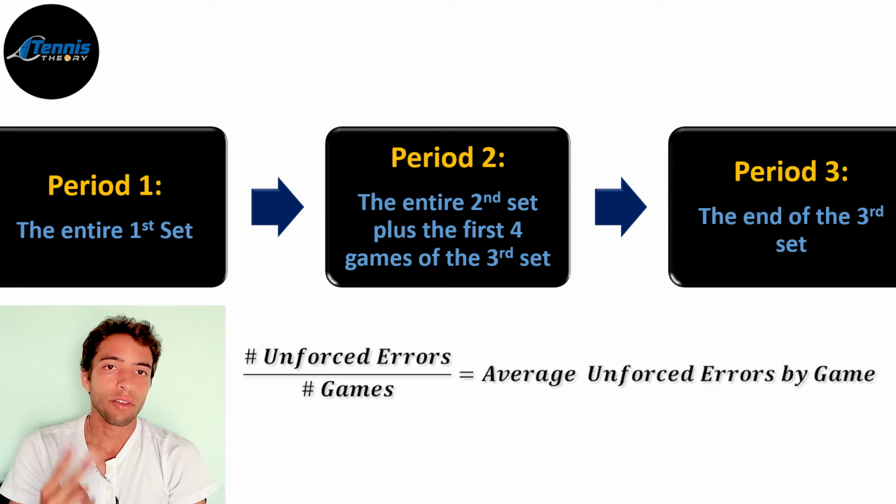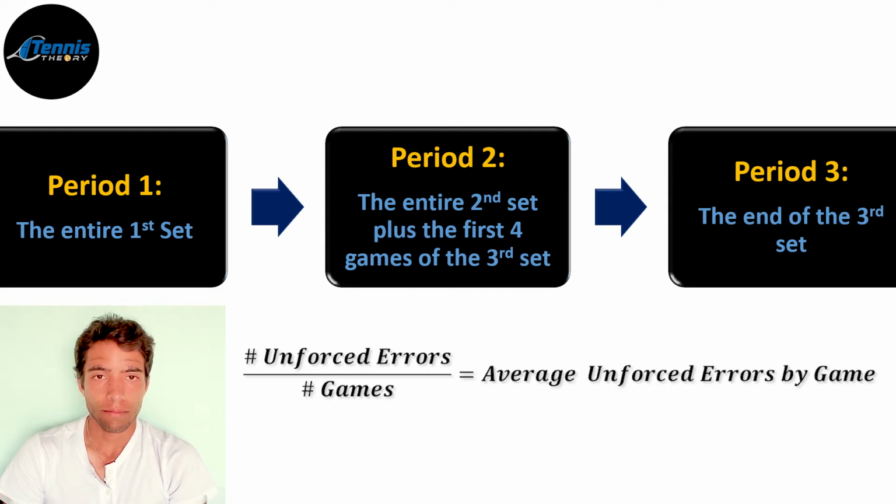The second period covers the entire second set, plus the first 4 games of the third set, and the third period covers the end of the third set. In each of these periods, the player that made less unforced errors was the one that won most games.